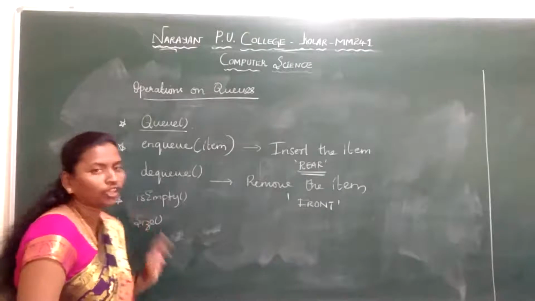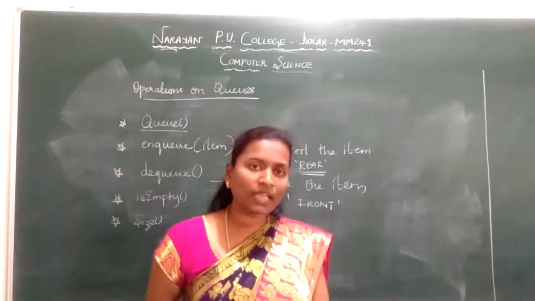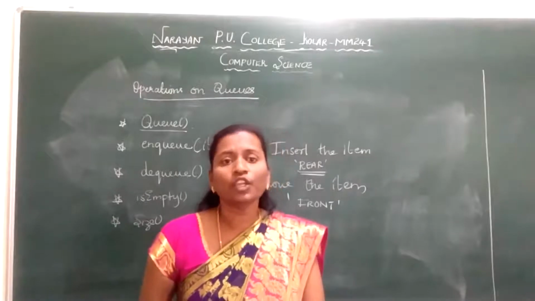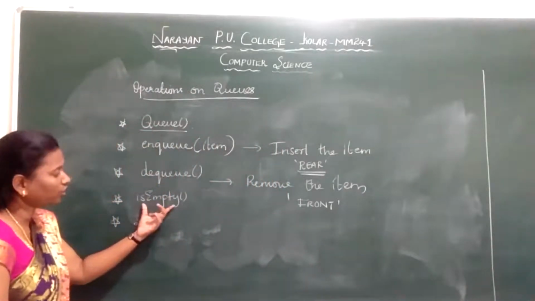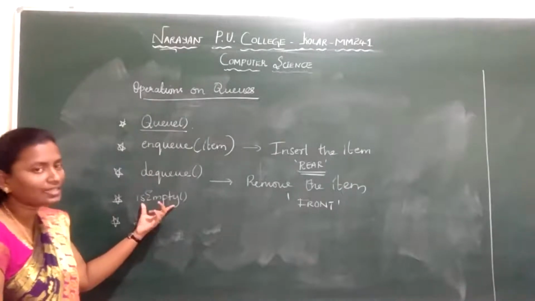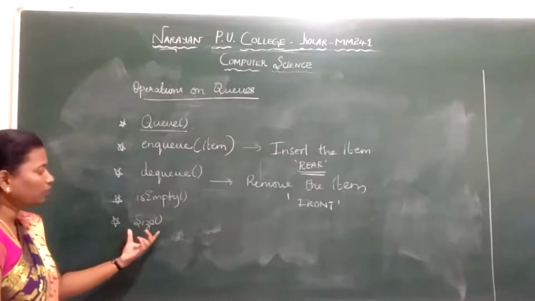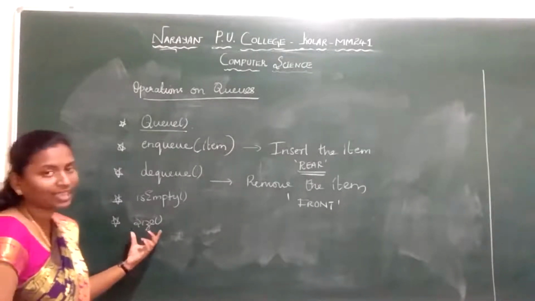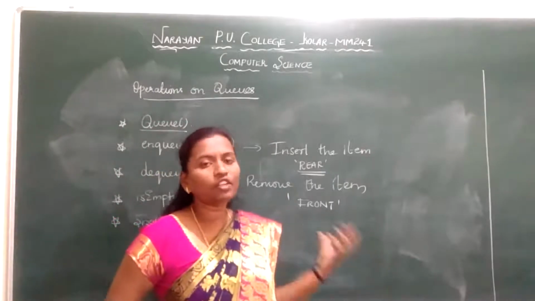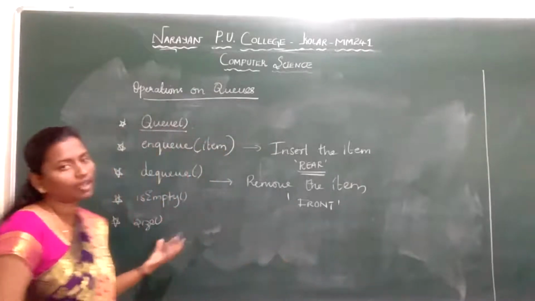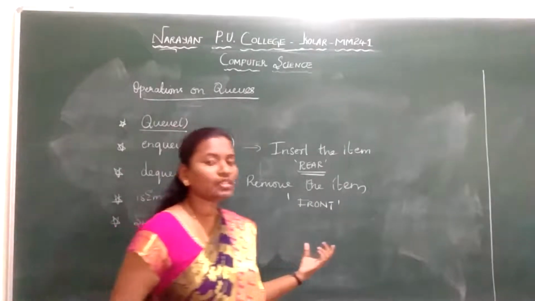Now isEmpty. You are going to check, just as we check the overflow and the underflow of the stack, here also we will check whether the queue is empty or not. So for that you call a function called isEmpty. IsEmpty will tell you whether the queue is empty or not. Next we go for the size of the queue. Size will return the number of elements which are present in the queue. Similar to your stack operation, here also we have size.